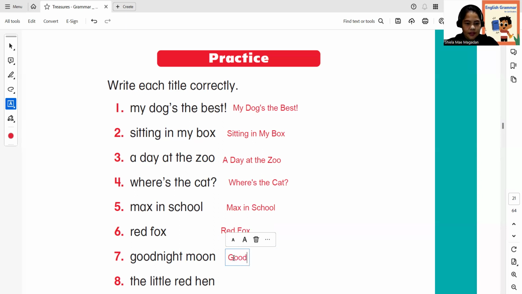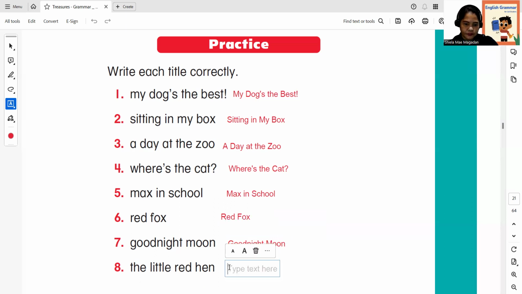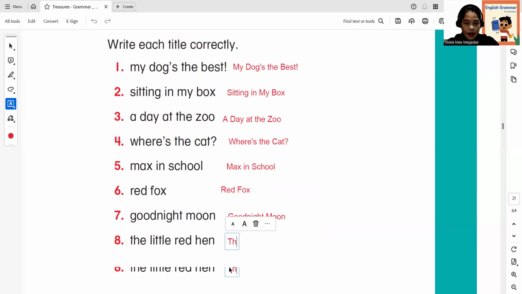Okay, let's do it. Good night, moon. All right. And the last one, this is important because it's also at the beginning, but if it's in the middle, you can use it in small letter, but now we have to use the capital letter.